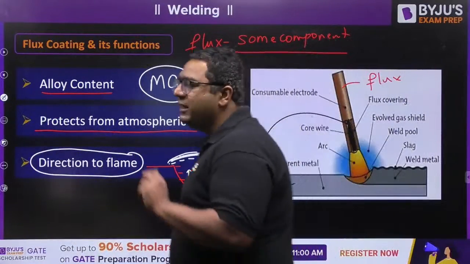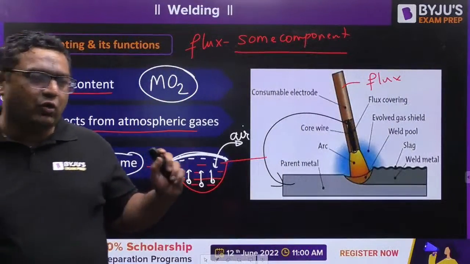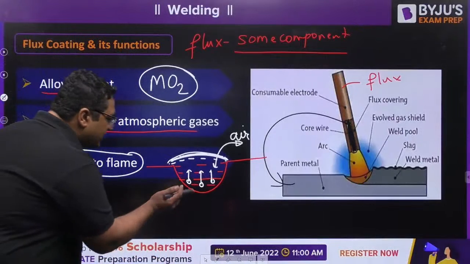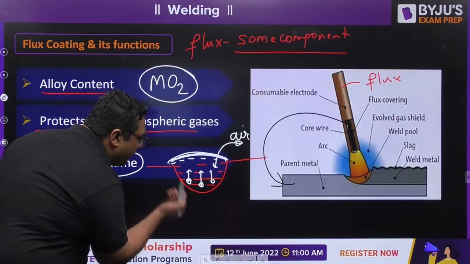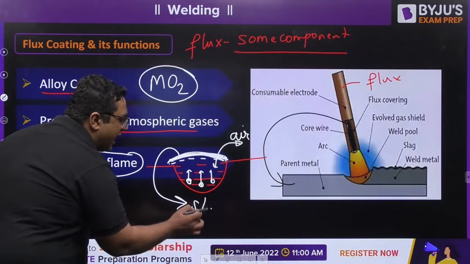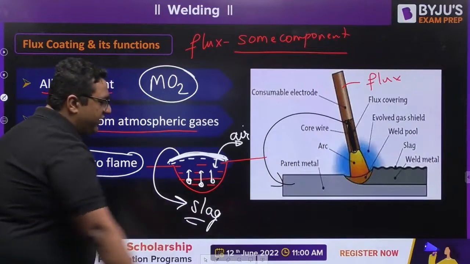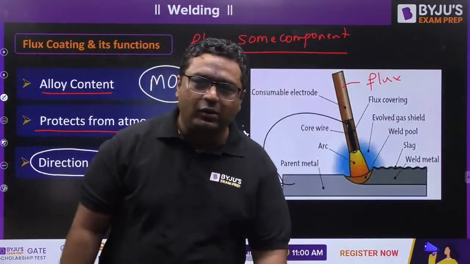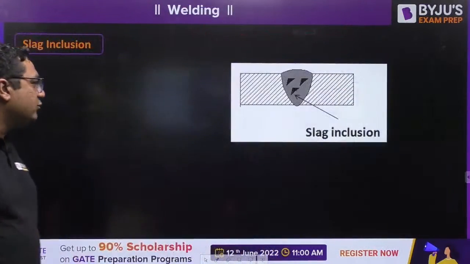So guys, please tell me, till this point is everybody clear or not? You must know that this lighter flux comes up and makes a layer. After solidification, this layer is said to be slag. Okay? Yes. So guys, let us move on.